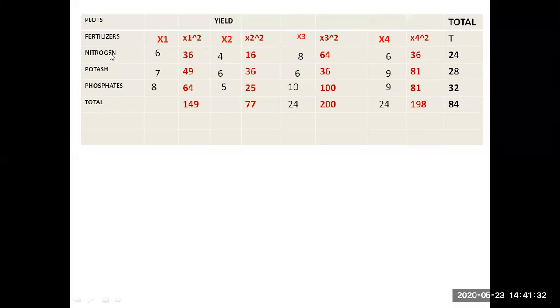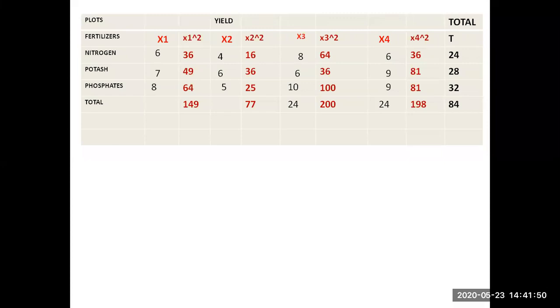What he wants to say is that if you use nitrogen, the same production is coming. If you use potash, the same yield is coming. Then we can say there is no difference in the fertilizers.